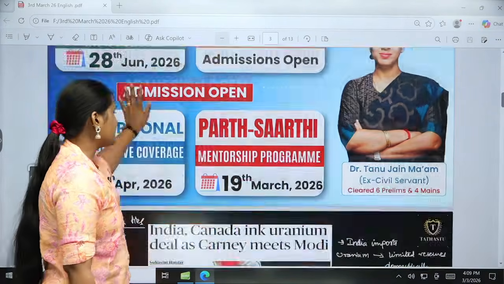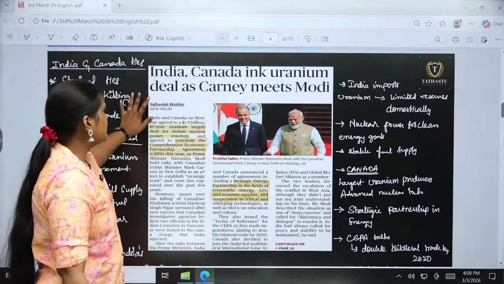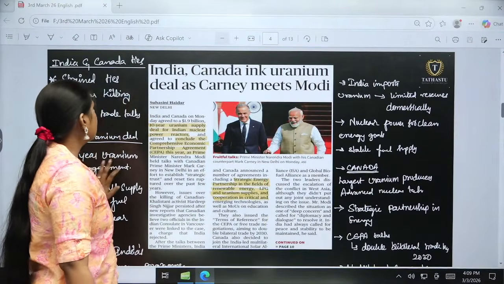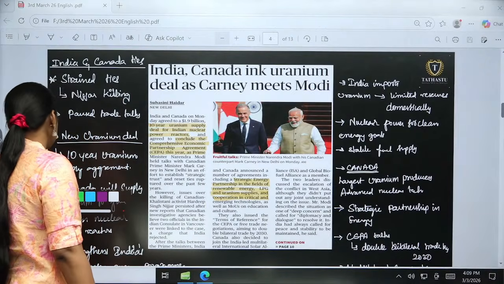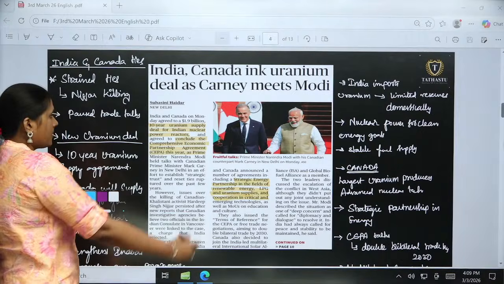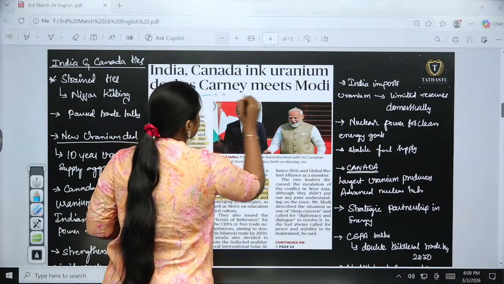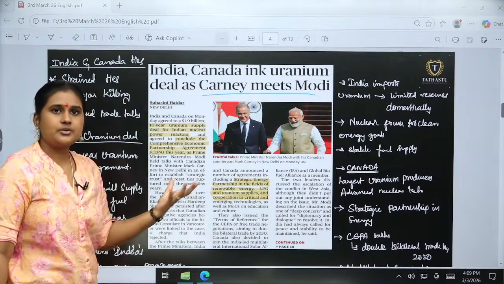Okay, good evening. Moving on to the first article, the Canada uranium deal as Carney meets Modi. So, Carney has visited India. The talks were going on in multiple directions. We are going to see them one by one.